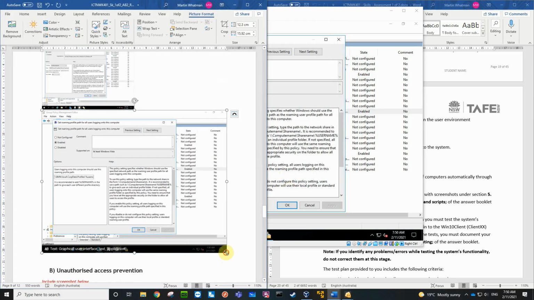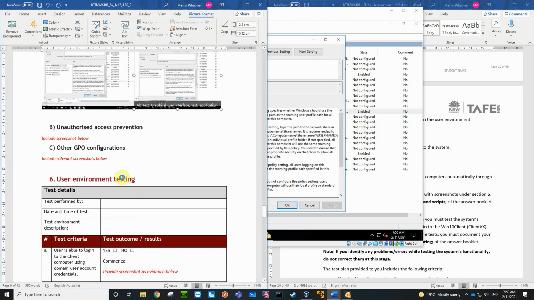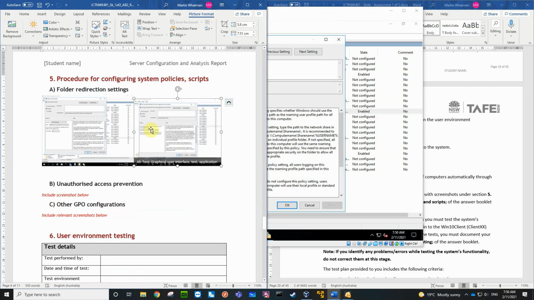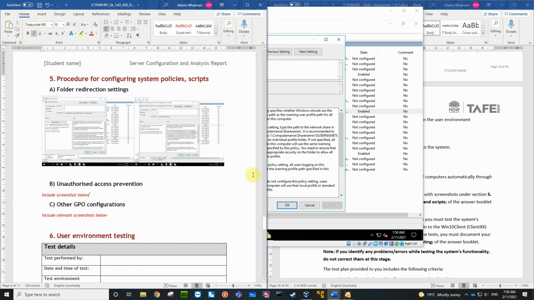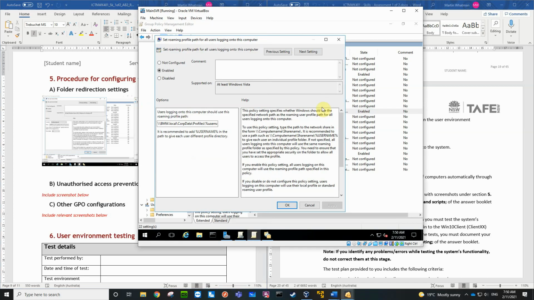And we'll make that smaller. Okay, so what you can see now is that's the home folder and that's the roaming profile path. So we've set a home folder and we've set a roaming profile path back into a distributed file system. Okay, so that's the first one. That solves that.